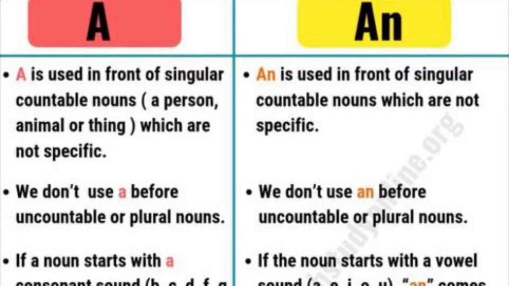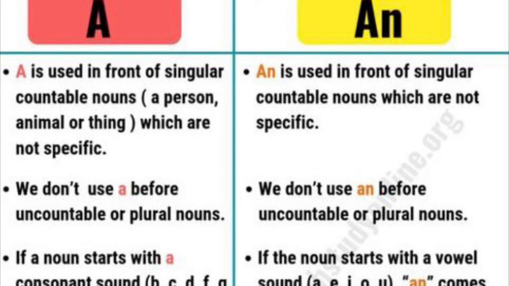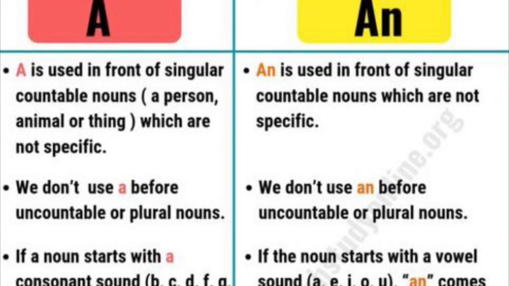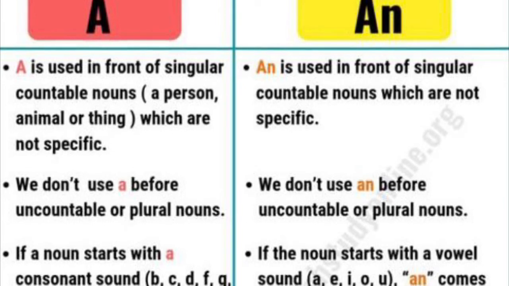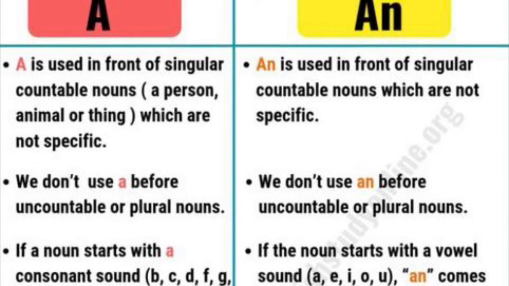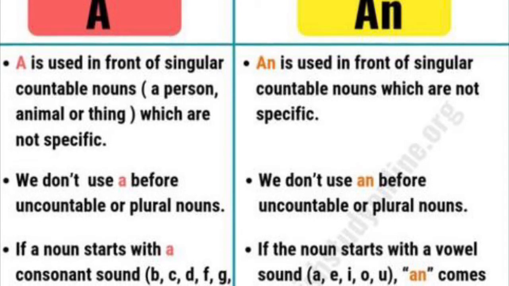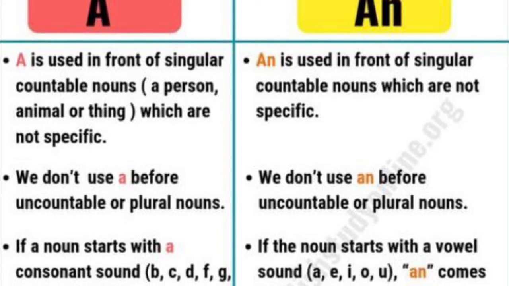A is used before a singular noun, a person, animal, or thing, which is not specific, which we are not sure about. We do not use a and an before uncountable nouns, the things which we cannot count, or plural nouns.